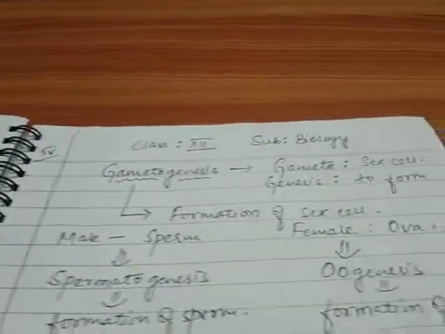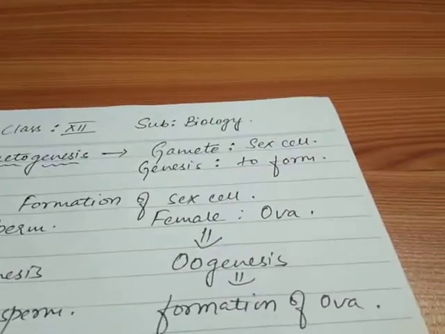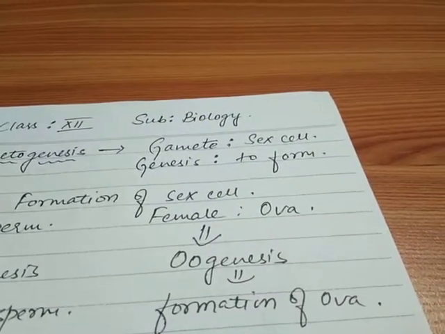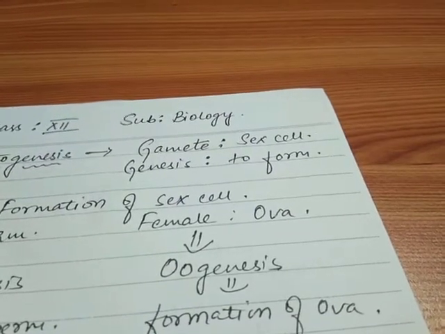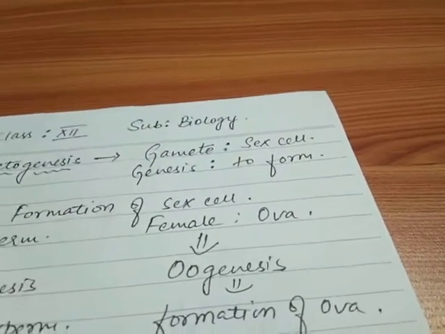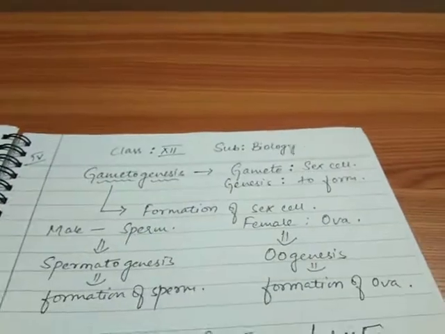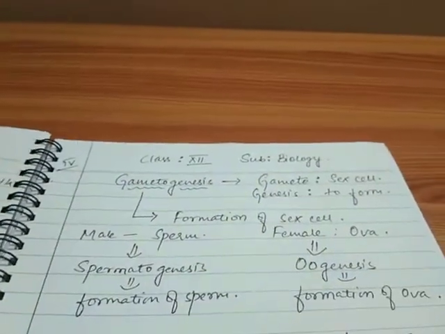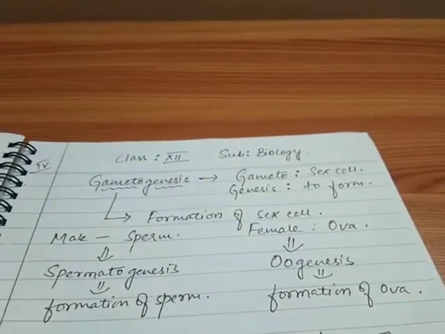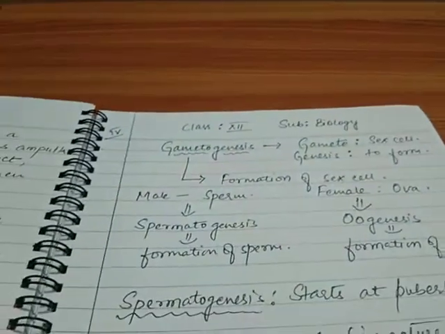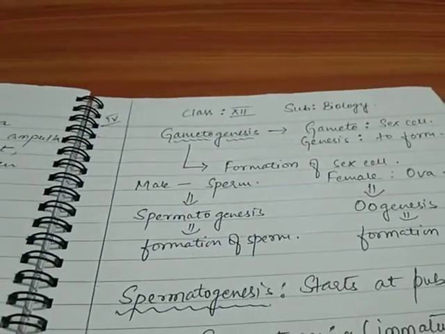Similarly, in case of females, the process of gametogenesis is known as oogenesis. Oogenesis means formation of ova. So it is quite clear now that in human beings gametogenesis is of two types, spermatogenesis and oogenesis. Today we are going to discuss about the process spermatogenesis.